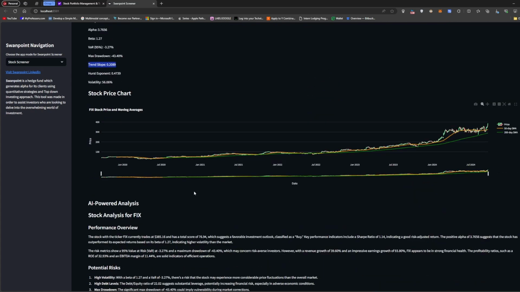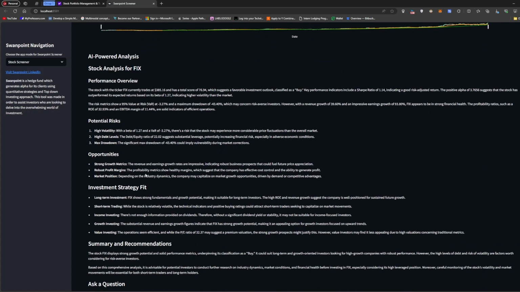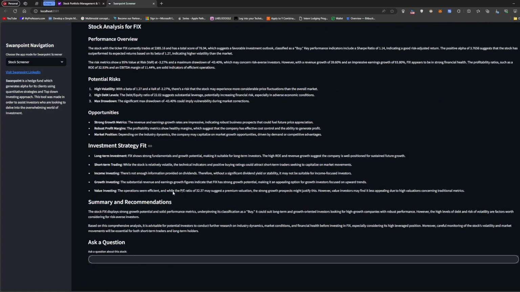So let me see what the AI says about FIX. I also include this AI analysis. It takes all the data I have on FIX and compares it to figure out what the perfect strategy is. I use this sometimes when I want to go through things kind of fast, but I don't base all my investment thesis on this.